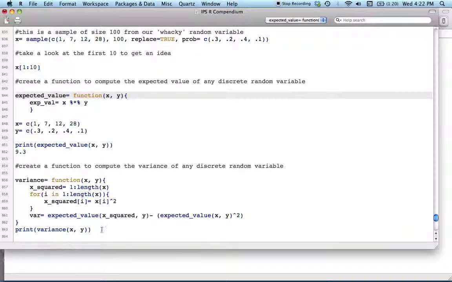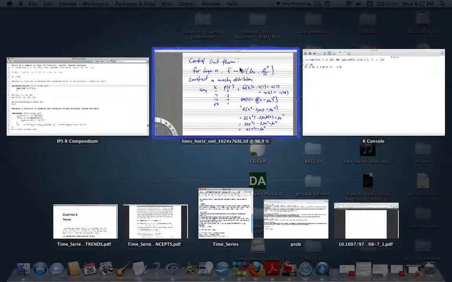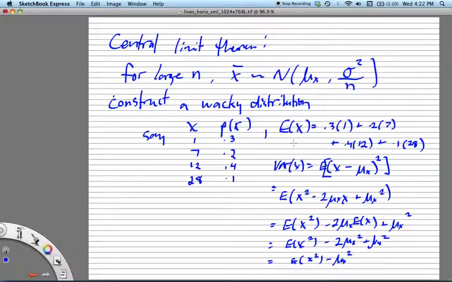As we know from our math stats class, the expected value of x for a discrete distribution is just equal to the sum of x times p of x over your sample space. Well, this looks like a dot product to me, a sum of a bunch of things multiplied together, and in fact, that's exactly what it is.